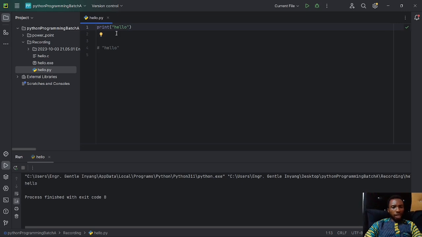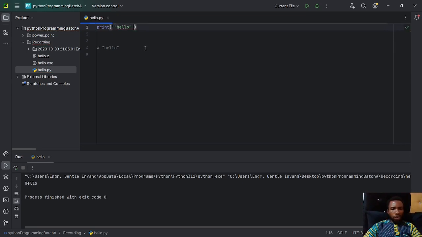Maybe I want to pass a quotation like this. You would realize that on trying to do this, your program flags an error because you can't pass two double quotes on both sides. But what you can do here is pass a single quote in the beginning and a single quote at the end as well.